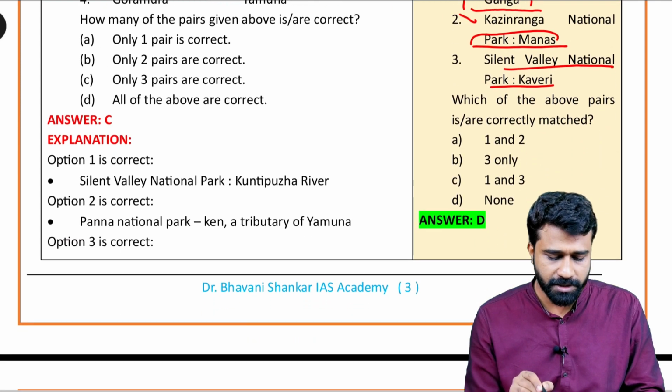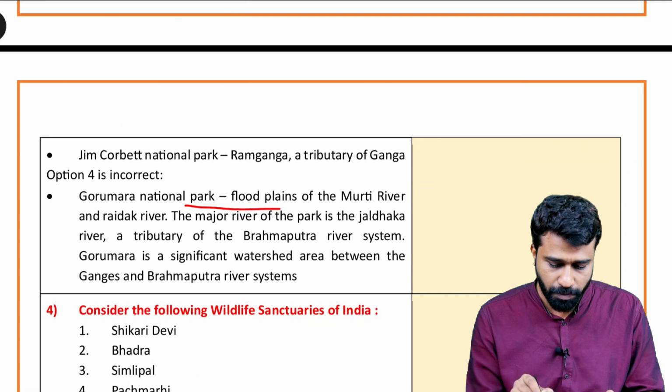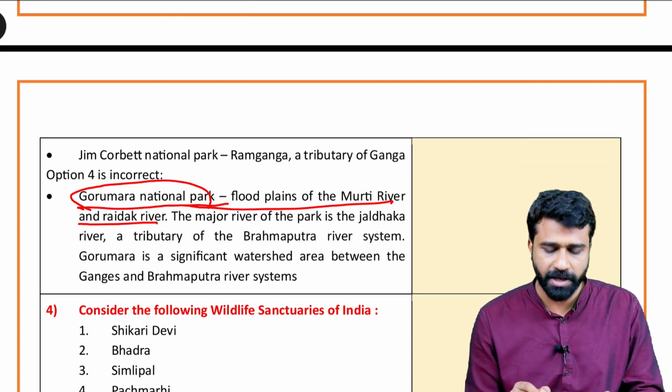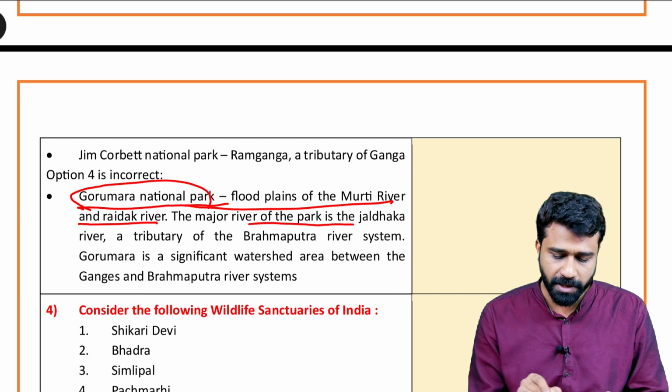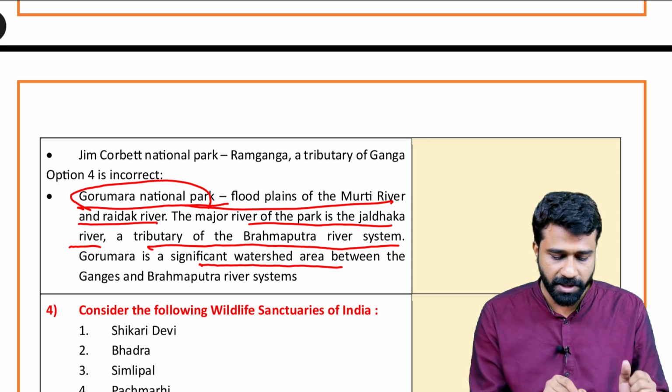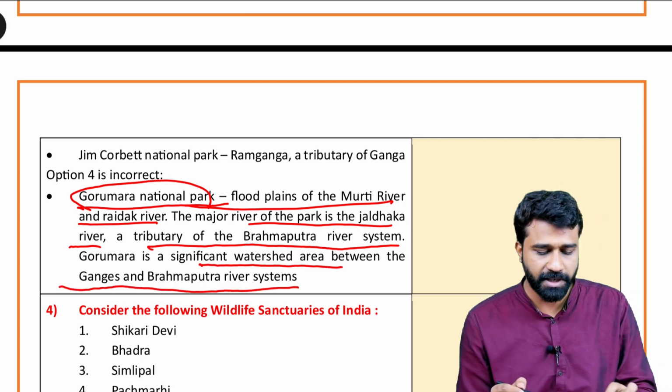And Gorumara National Park, Murti River, Raidak River. The major river of the park is the Jaldhaka River, a tributary of the Brahmaputra river system. So Gorumara is a significant watershed between the Ganges and the Brahmaputra river systems.